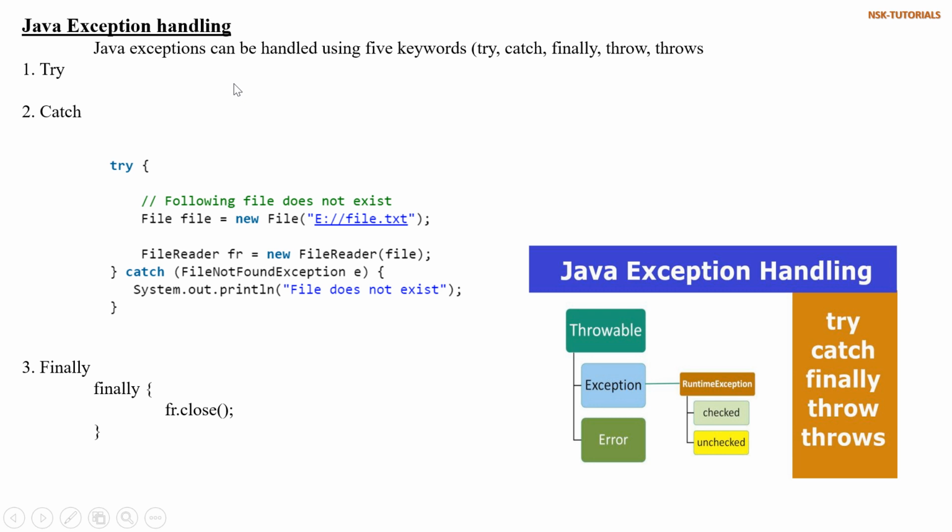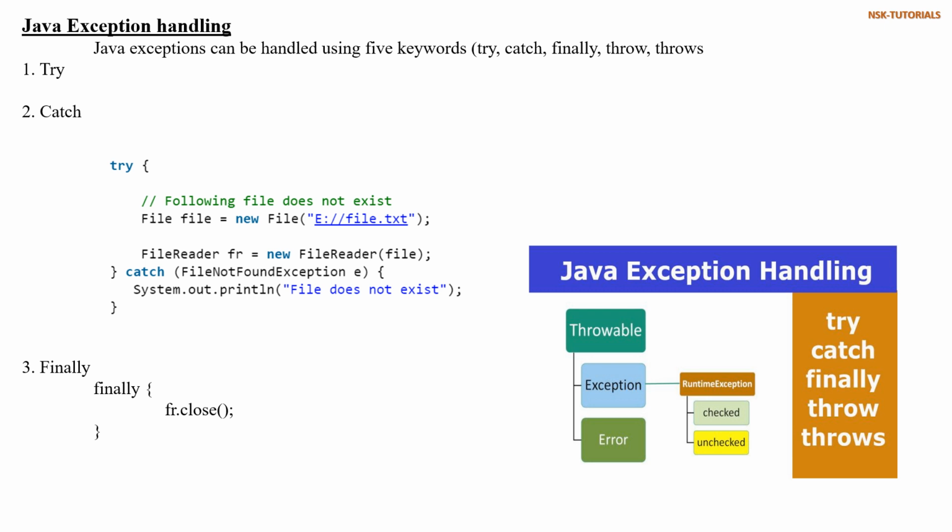What is meant by exception handling? Exception handling is a mechanism which will allow the program to execute normally. When any exception comes, the program will terminate. The execution of program will not happen. If we handle the exception, the execution of program will proceed.